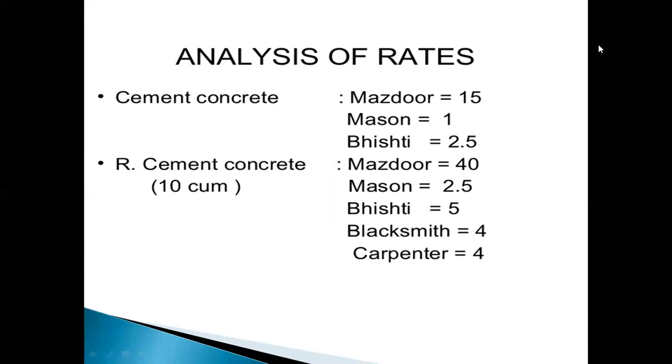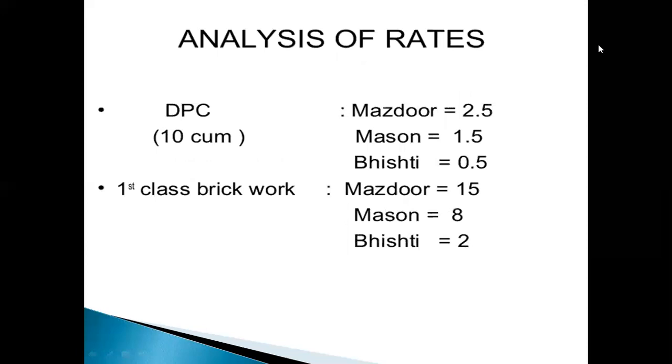Reinforced cement concrete per 10 cubic meters uses Mazdoors 40, Masons 2.5, and Bisti 5, blacksmith 4, carpenter 4. DPC, damp proof course, for 10 cubic meters uses labor Mazdoors 2.5, Mason 1.5, and Bisti 0.5. In first class brickwork: Mazdoors 15, Masons 8, and Bisti 2.